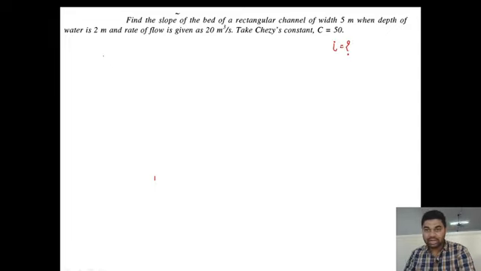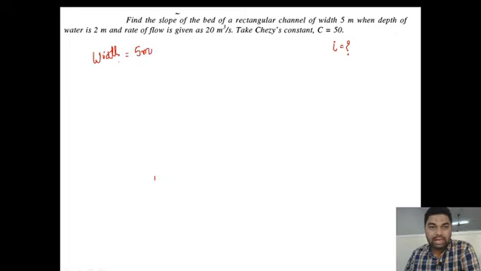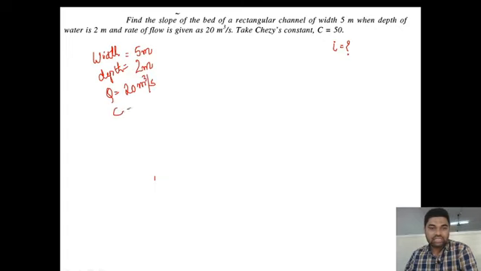What is given? This is a rectangular channel. Width of the channel is 5 meters. Depth is given as 2 meter. Rate of flow q is given as 20 meter cube per second. The value of Chezy's constant is 50.